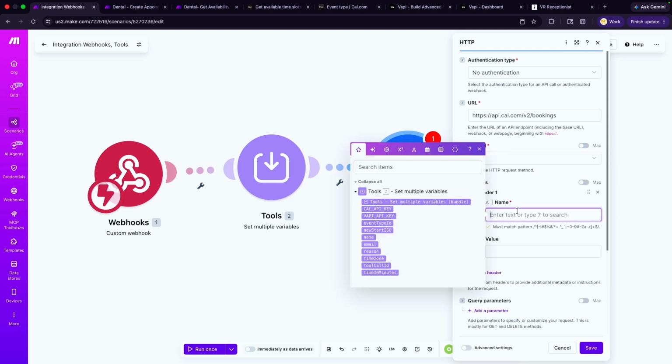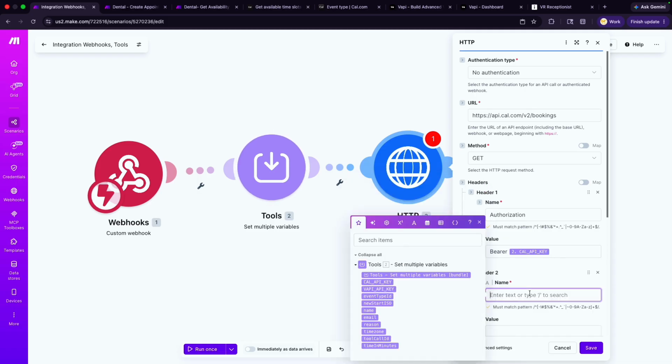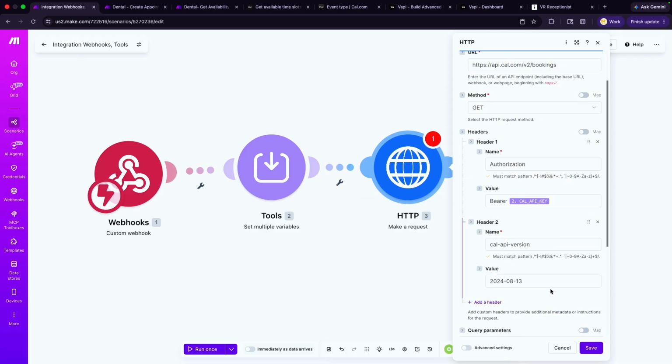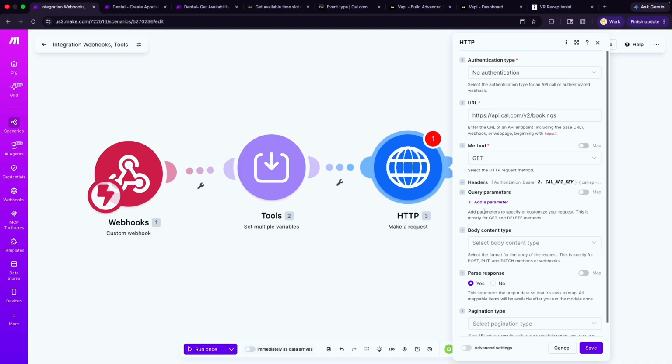For the header, you only need authorization, which is bearer, and then you need the Cal API version. And this one is going to be 2024-08-13. Okay, so that's for our header to give us some permissions.